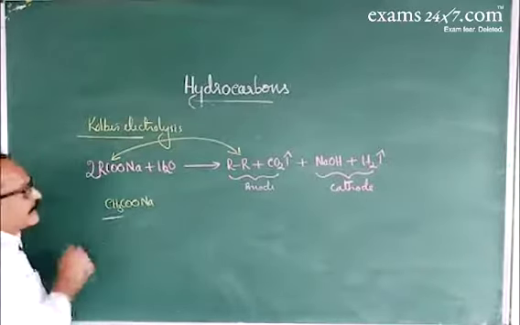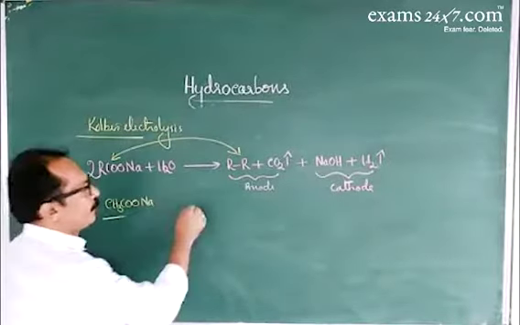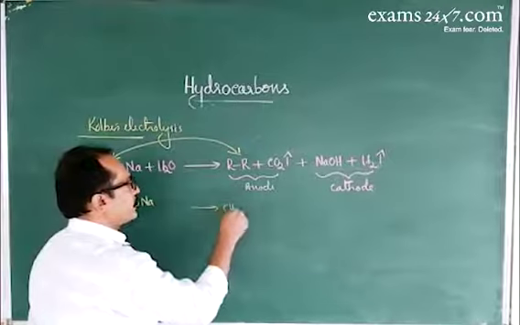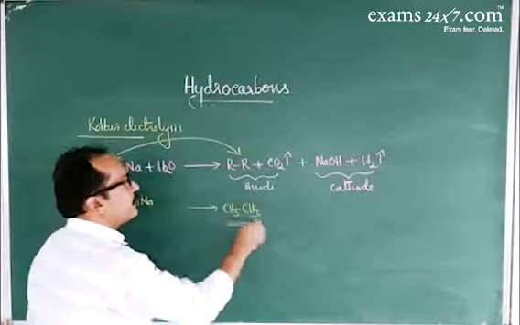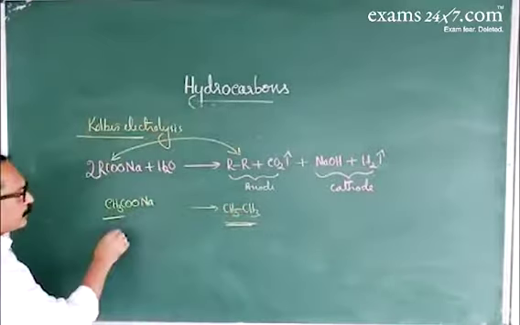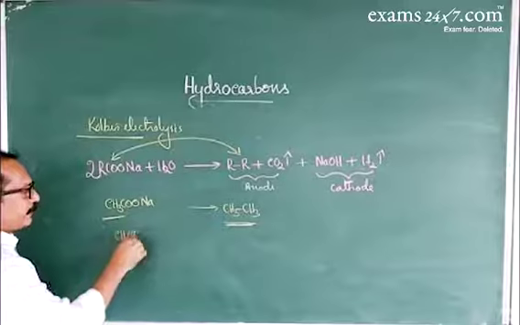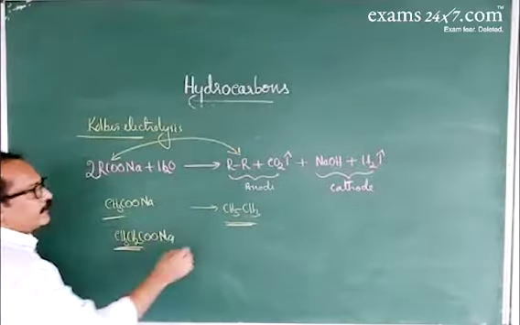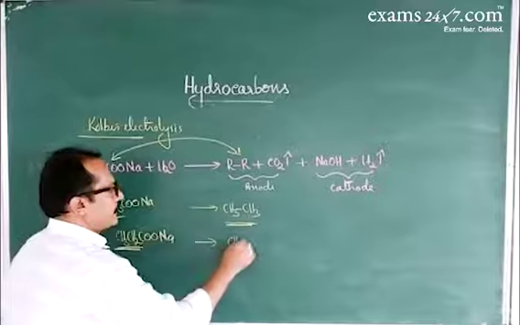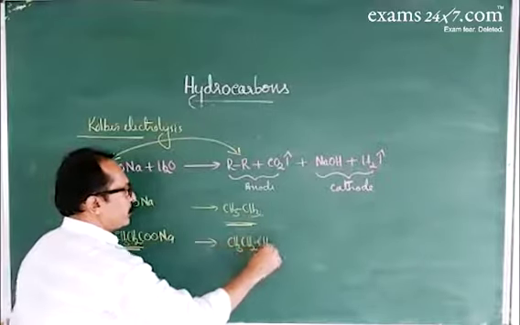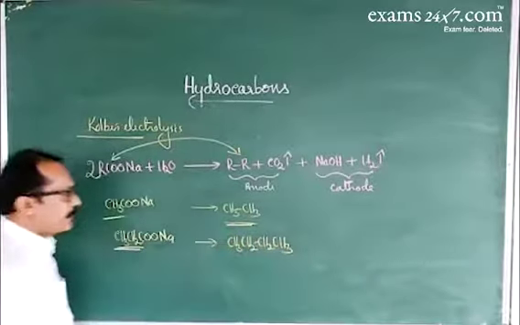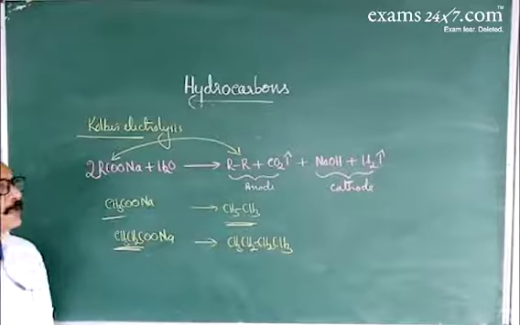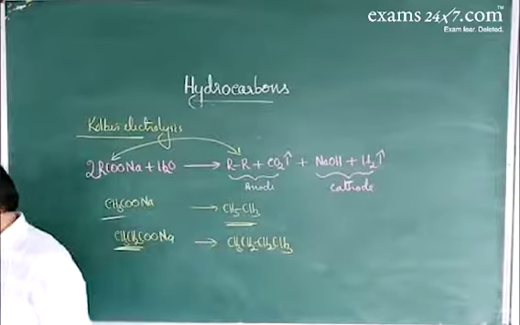Here CH3 is R, this group doubles, that means CH3CH3, ethane is formed. Suppose you consider CH3CH2COONa, sodium propionate, here this becomes CH3CH2CH2CH3, butane is formed. So these are the different methods in the preparation of alkanes.